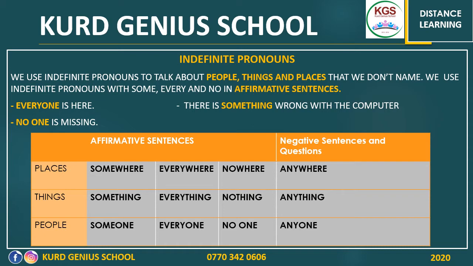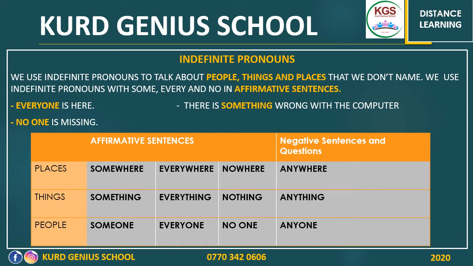In the sentence, when we say no one is missing, I know the meaning of the sentence is negative. The meaning of the sentence is negative because we use no one is missing. But the sentence itself is affirmative. Why? Because we have is. It's not isn't. We don't have not. Because we have is, here actually is indicates the form of the sentence. So the form is affirmative, but the meaning is negative. Here we are talking about the form.